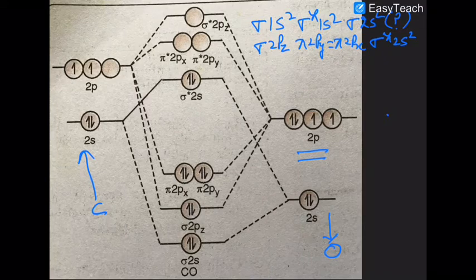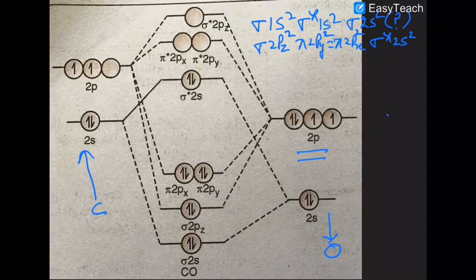So that is a very, very unique configuration. That unique configuration you have to take into account while solving or discussing the metal carbonyl bonding. So in the case of carbon monoxide, the outermost electrons are what? They are sigma antibonding.